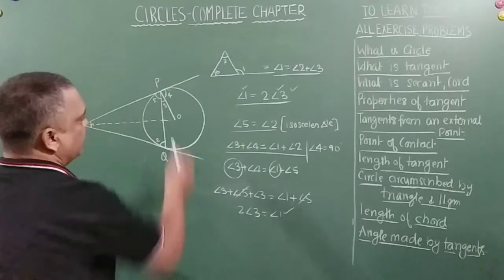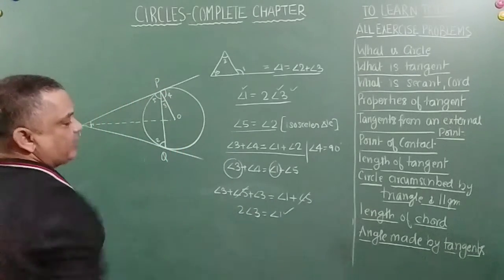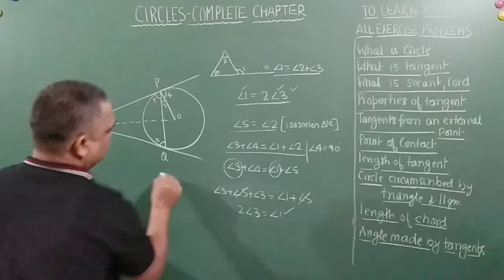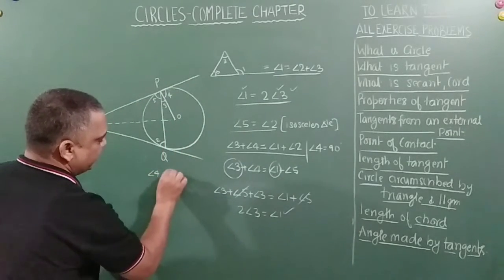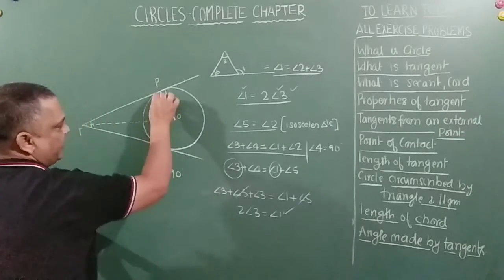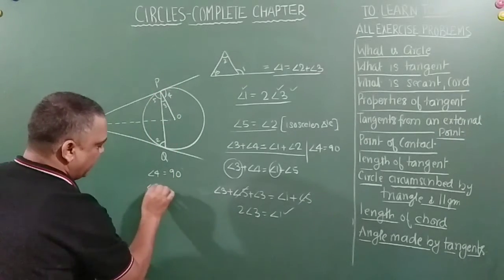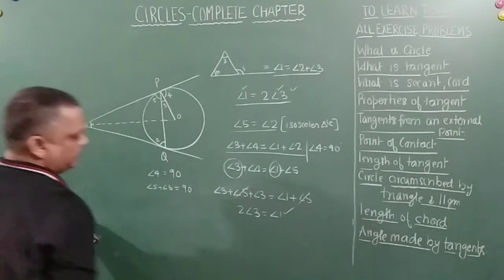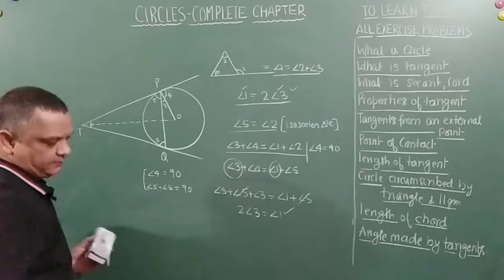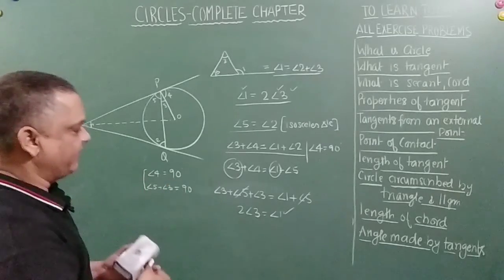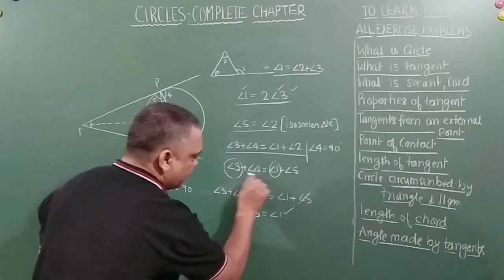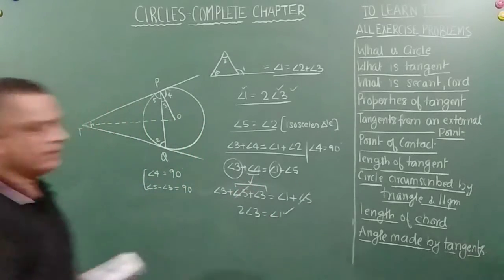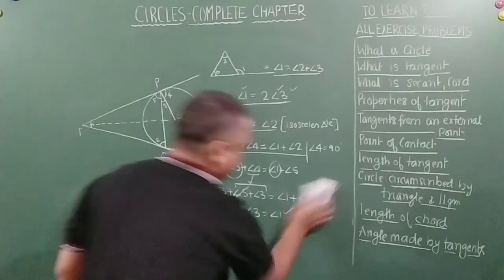I have taken angle 4 is equal to angle 5 plus 3. Why? Because this is a straight line. Angle 4 is equal to 90 degrees. Correct? So the remaining two angles, angle 5 plus angle 3, are also equal to 90 degrees. So this and this have to be equal. So angle 4 is equal to angle 5 plus 3, and that is how I have replaced it like this. Correct? Okay. Let's move on to the next one.